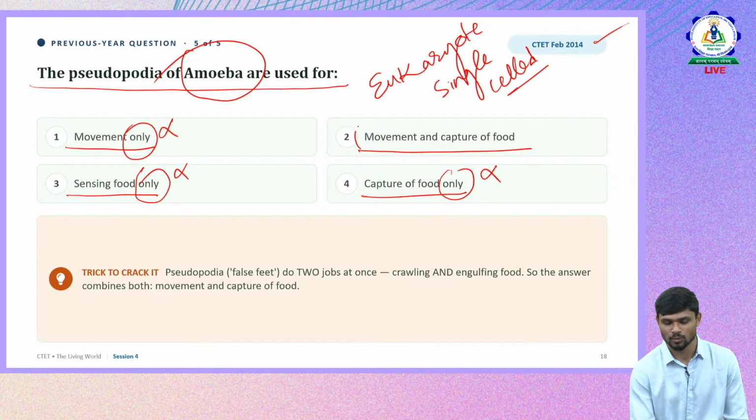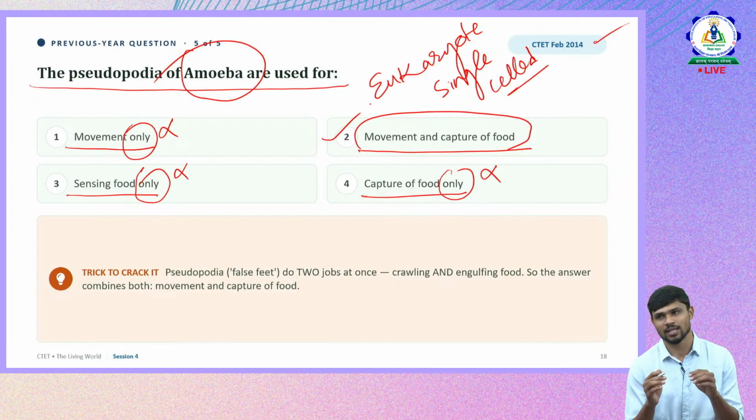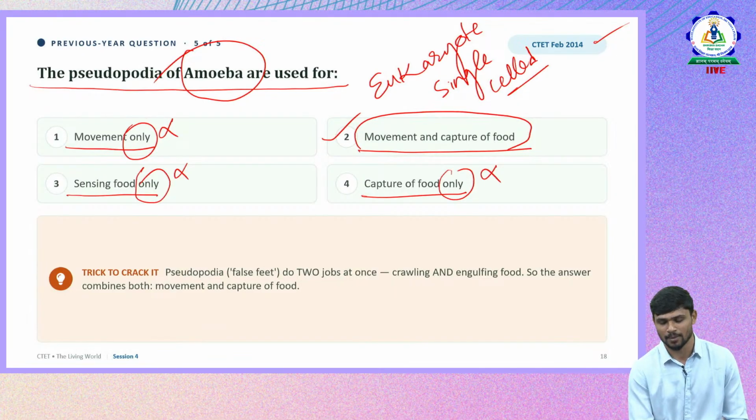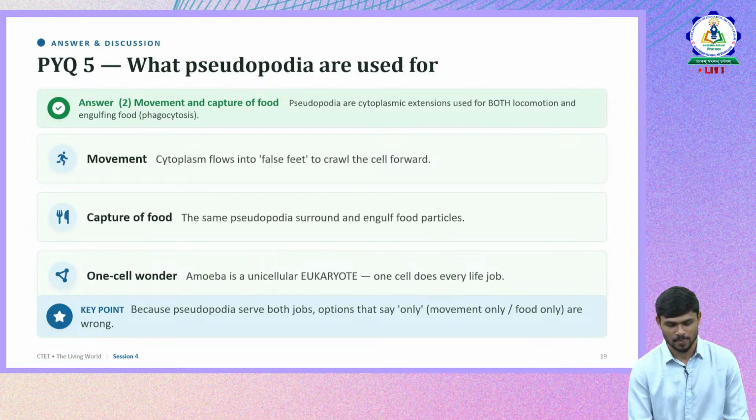It is both movement and capturing. They protrude, elongate, spread their pseudopodia for both capturing food and movement of the organism. So movement and capture of food, both are right. One cell wonder, a unicellular eukaryote.